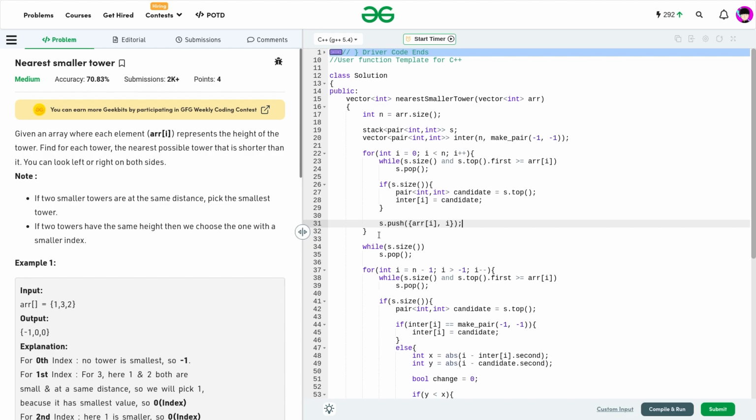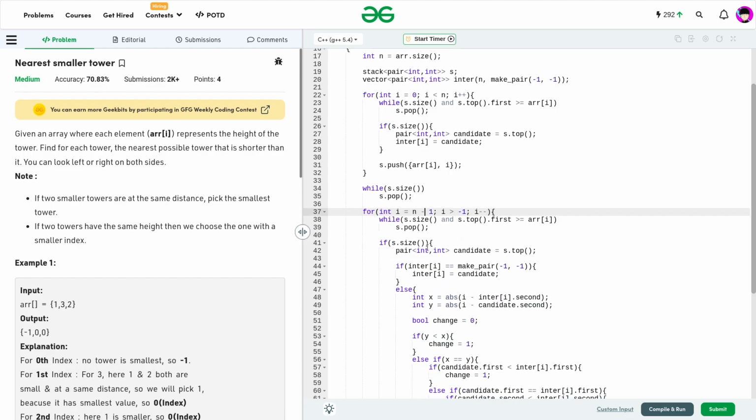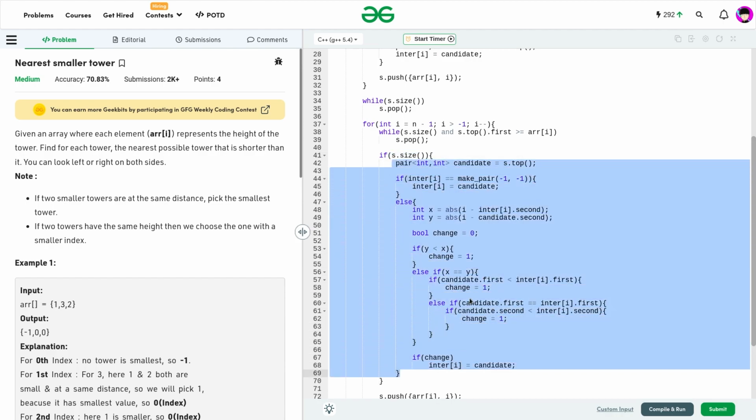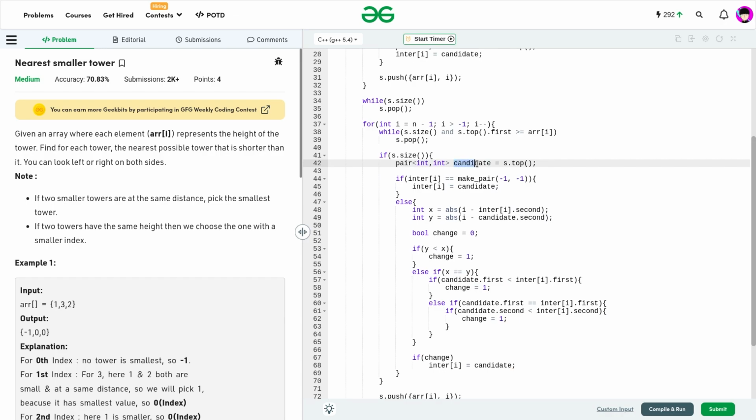After the processing from the left side is done, I remove all the elements from the stack and start processing from the right side. So I'm starting from n-1. Again the same thing: while there are some elements in the stack and the top of the stack is greater than or equal to the current value, I pop it from the stack. Now again, if there are some elements remaining in the stack, only then I'll process this particular part. This part is all the checking I have done just to check whether my new value is better than the previous value. Here I get the candidate answer, which is the new value that I'm getting from stack.top.